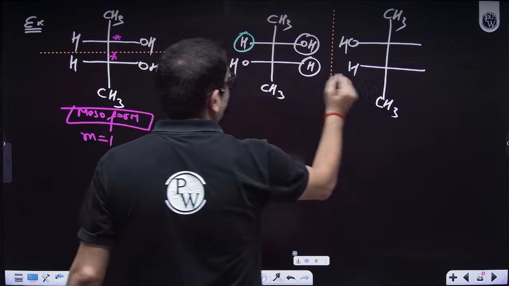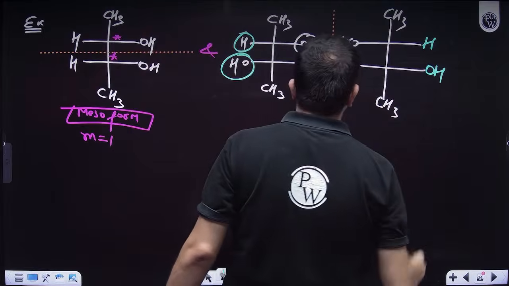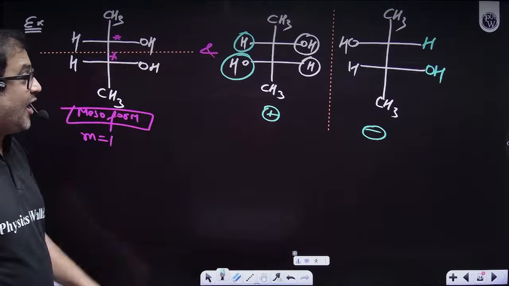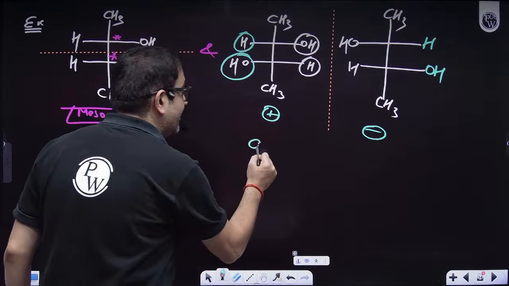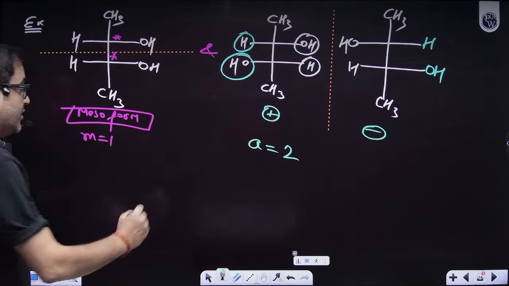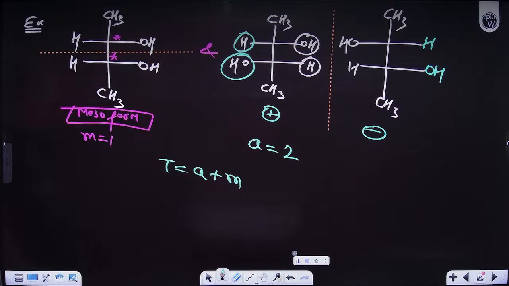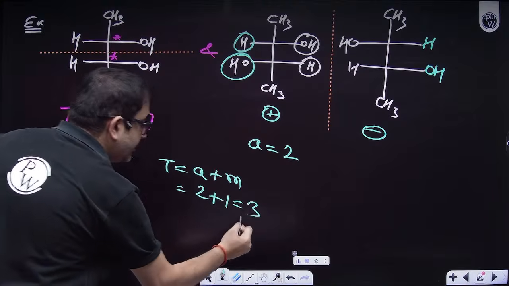So here I have H, so H will come here. Here I have OH, so OH will come here. So that means if this is dextro-rotatory, this is levo-rotatory. So how many optically active isomers do I have? Two. Mesoform is 1. So total is optically active plus meso, that means 2 plus 1 is 3.